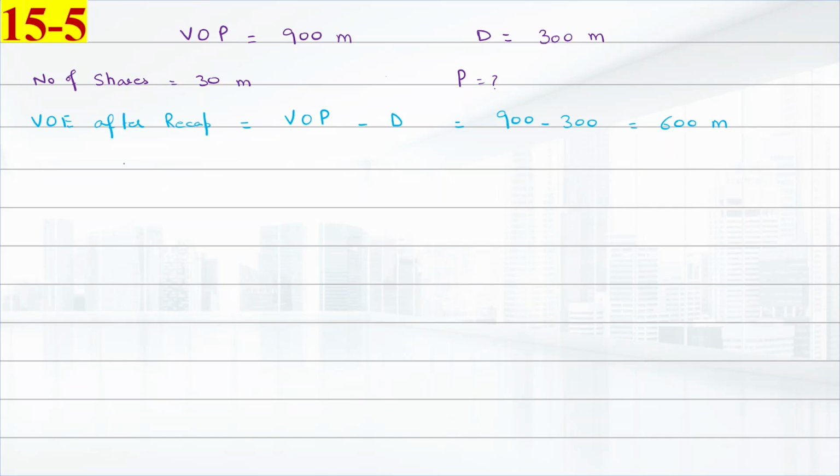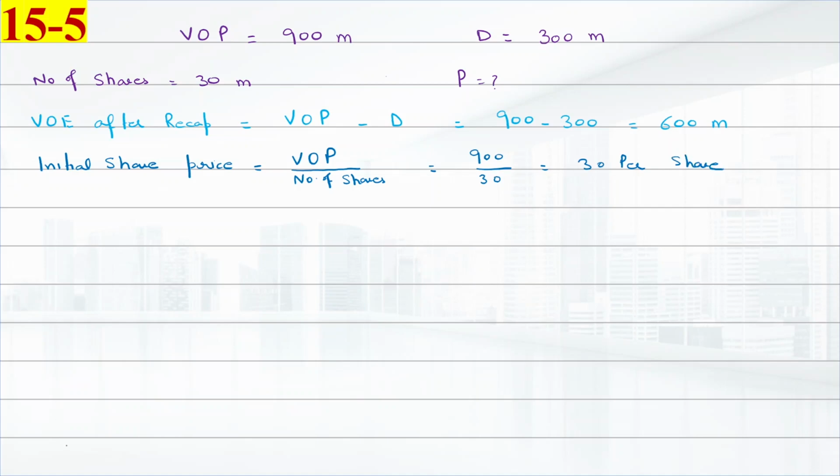After that we will find the initial share price, and the initial share price is value of operations divided by number of shares. That is 900 million divided by 30 million, that is equal to 30 per share.